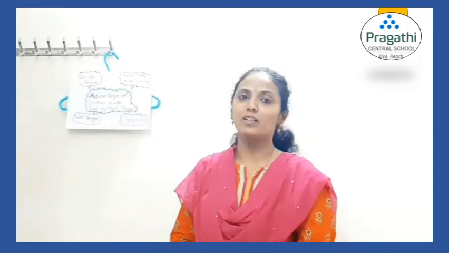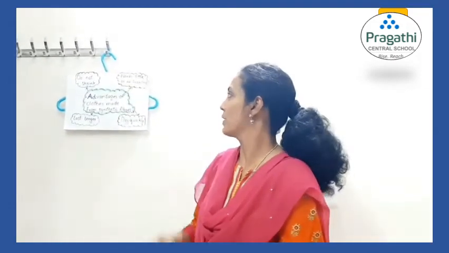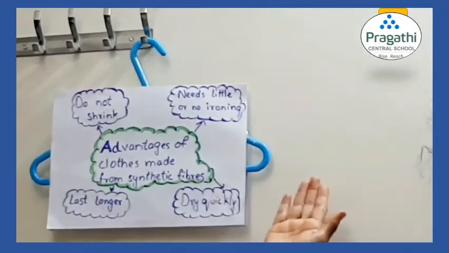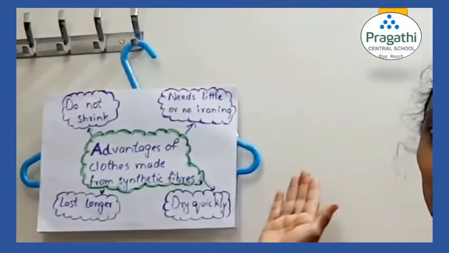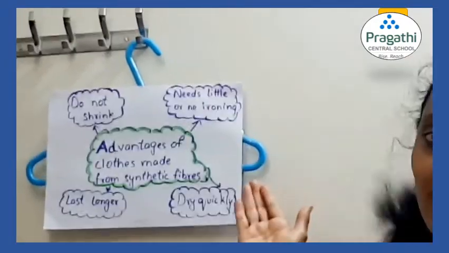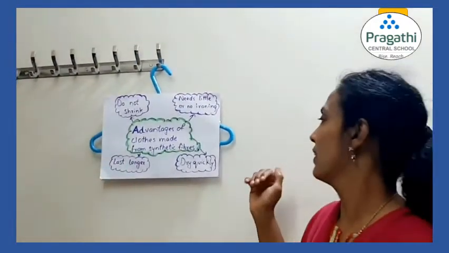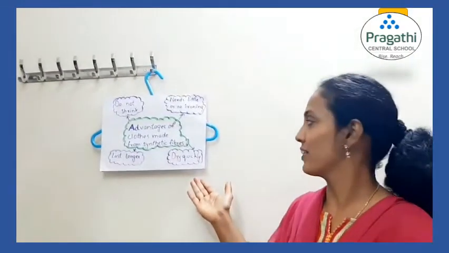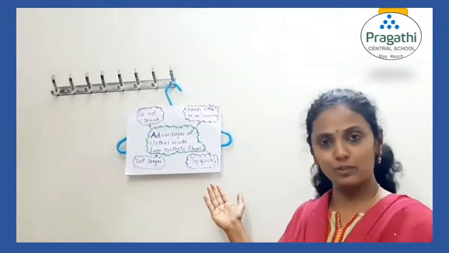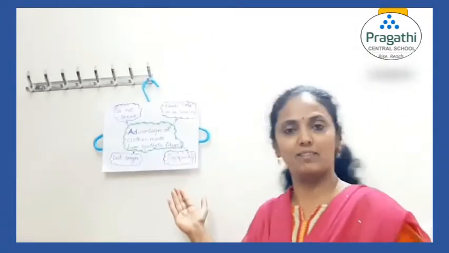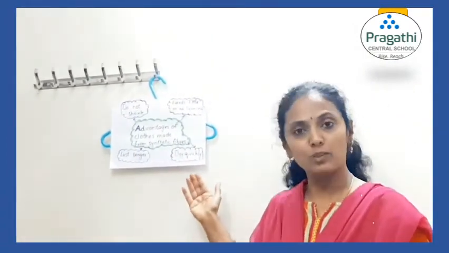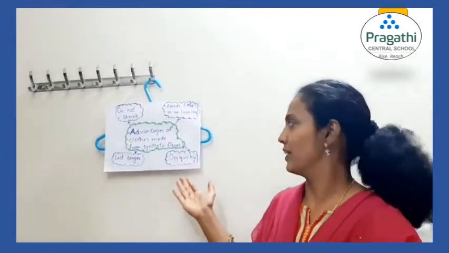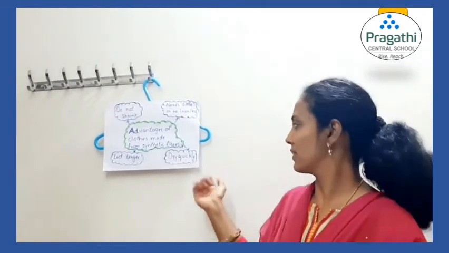Now let us see what the advantages of synthetic fibers are. They need little or no ironing. For cotton cloths, ironing is definitely required, otherwise they don't look good. But synthetic cloths look good even if you don't iron them. Next, they dry very quickly. Because they don't absorb water, they dry quickly. You can try this at home. Take 2 fabrics, one made of synthetic and the other made of natural fiber. Soak them in water and keep them in the sunshine. See which one dries quickly. Obviously, synthetic fabrics dry quickly.